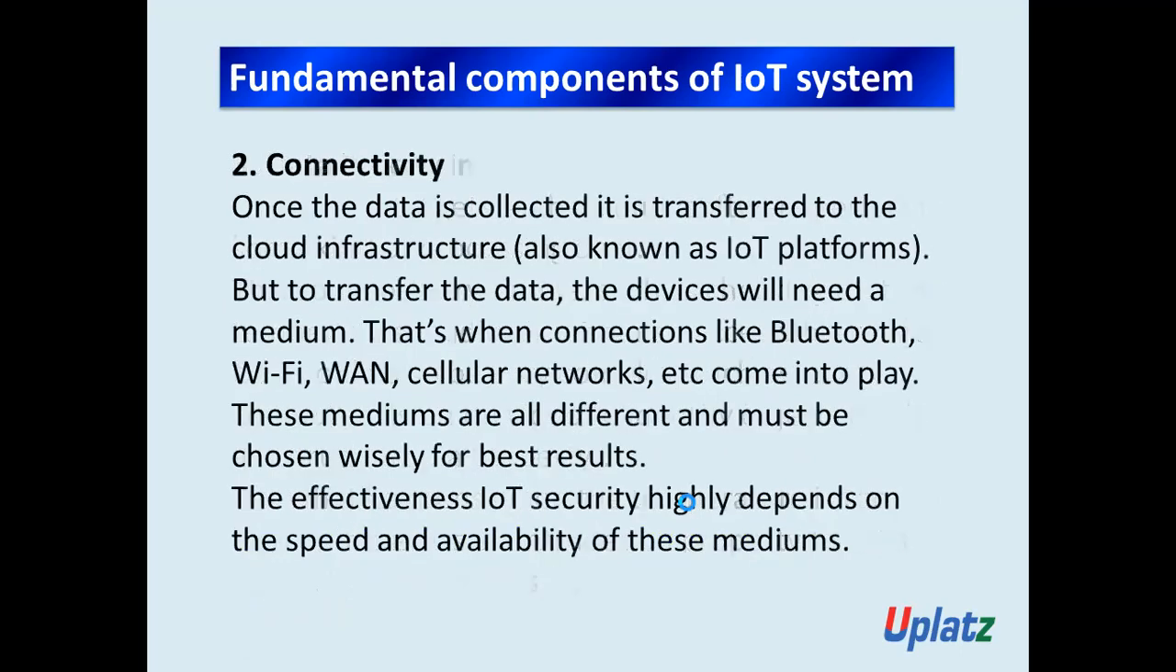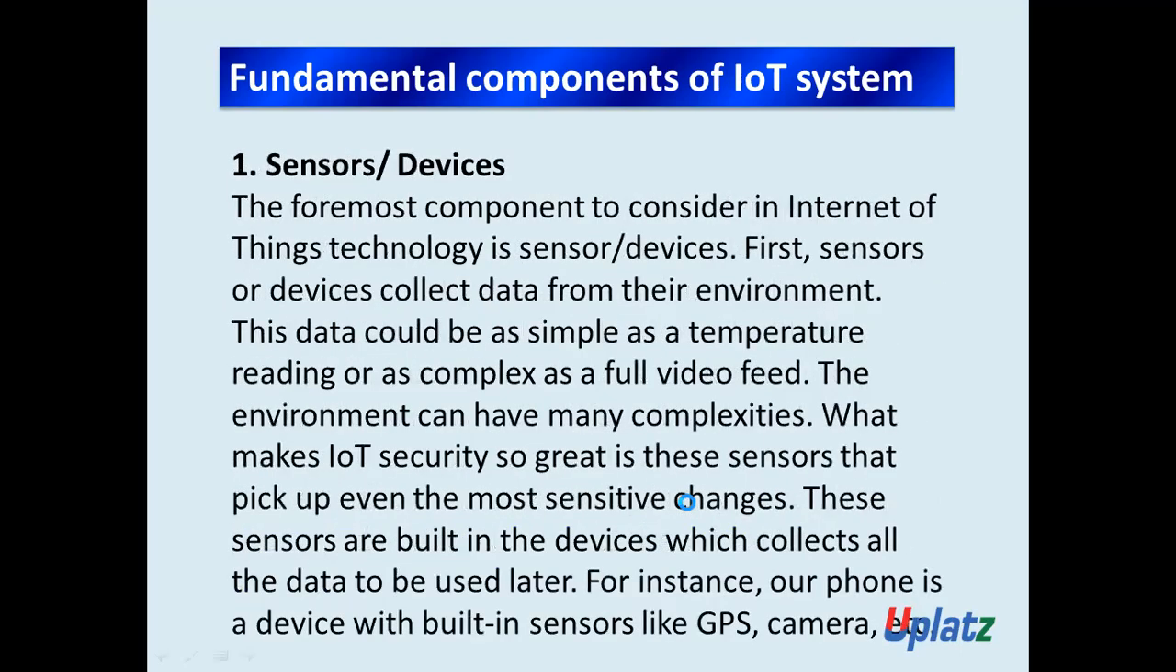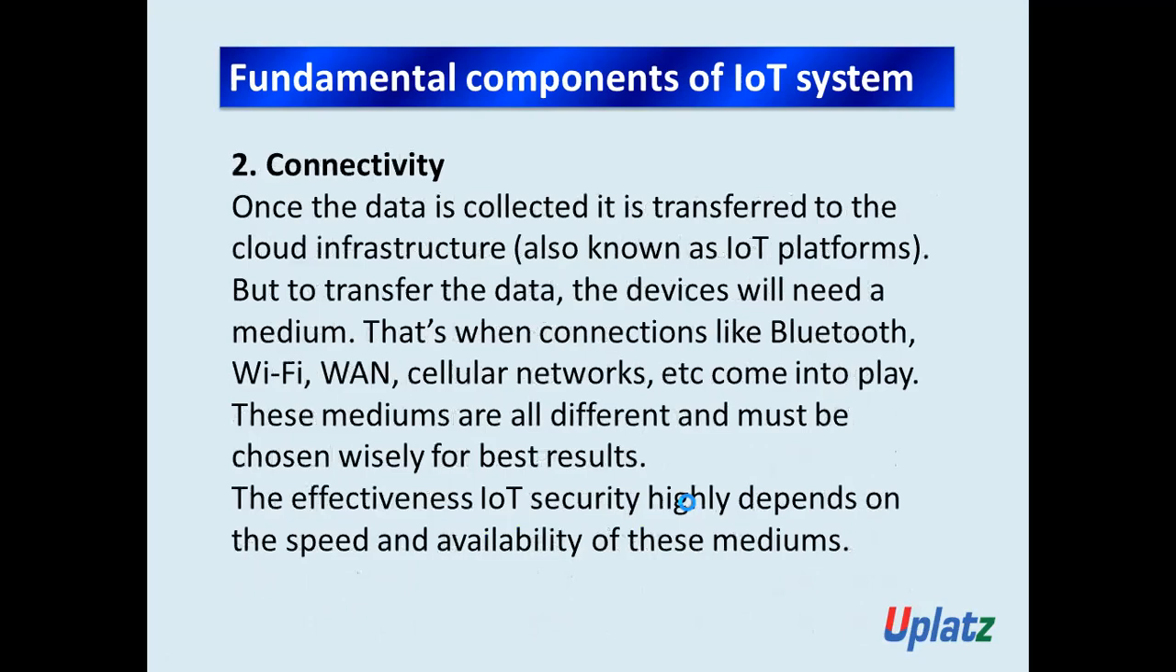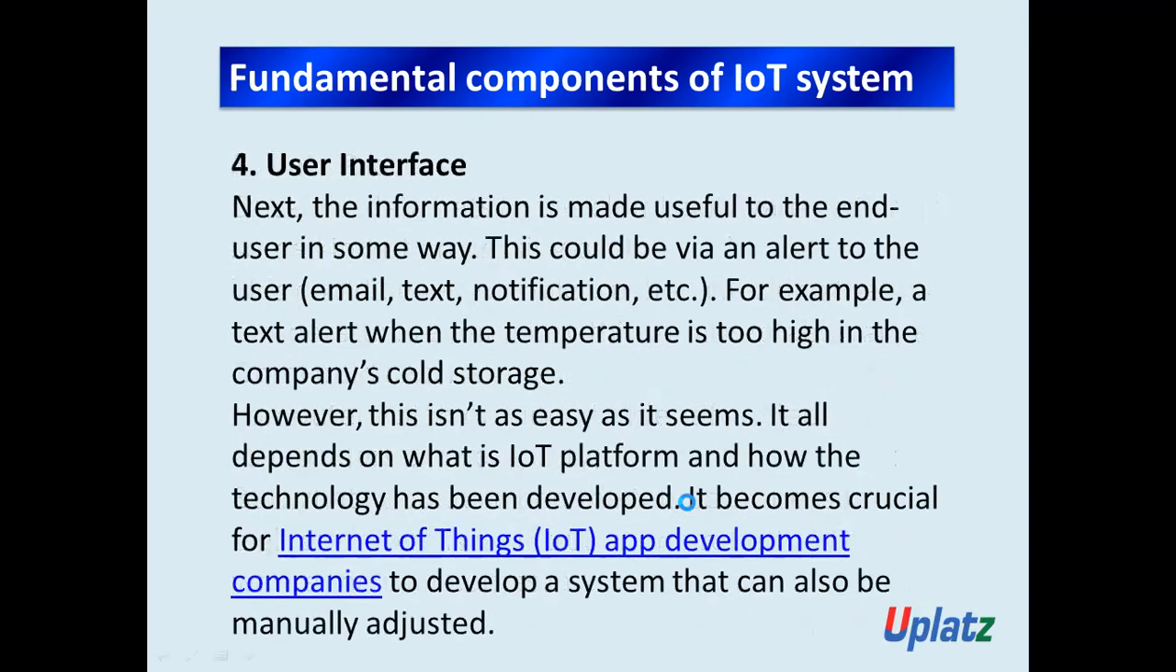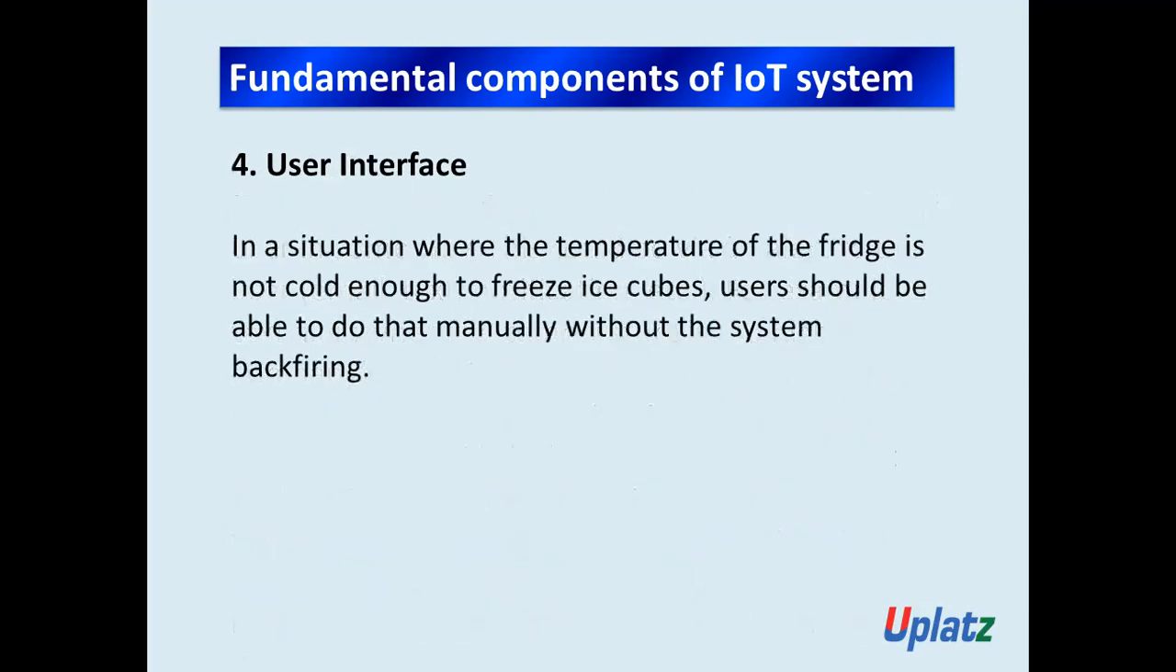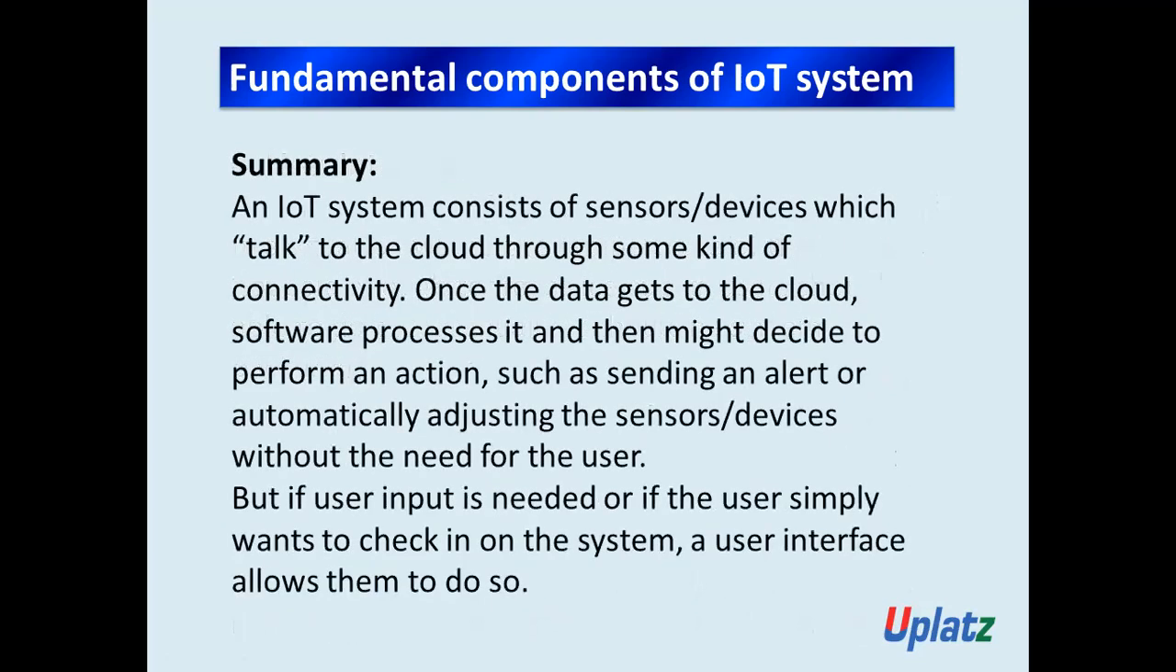I hope you now understand all these components of IoT: sensors and devices, connectivity, data processing, and the user interface. Don't worry, you are going to learn each in detail, with brief points, in our later session. As of now, for your understanding, I have shown you a summary of these fundamental components of an IoT system.